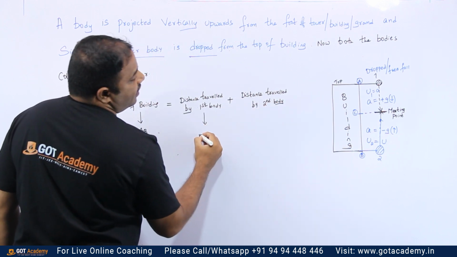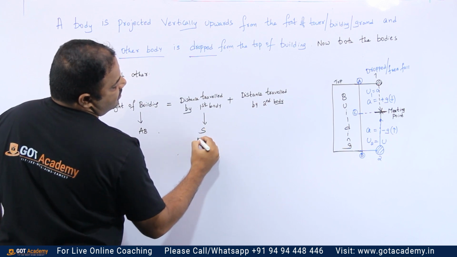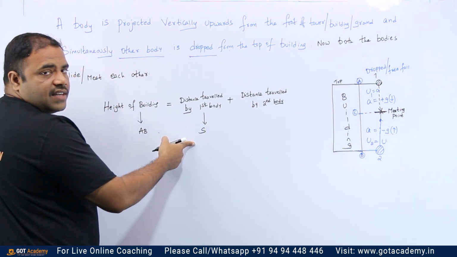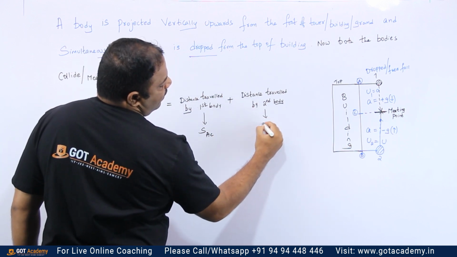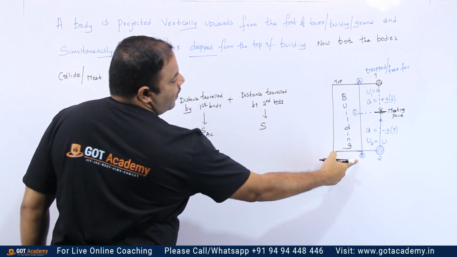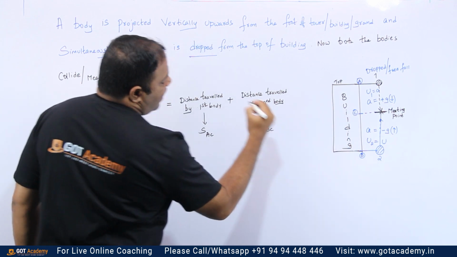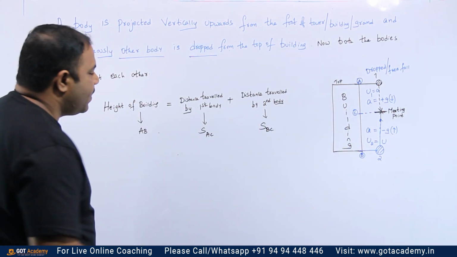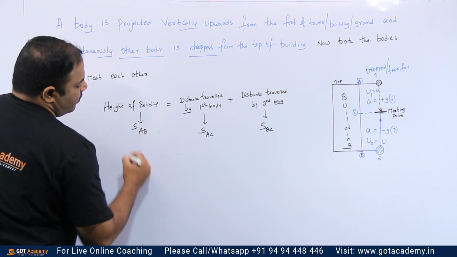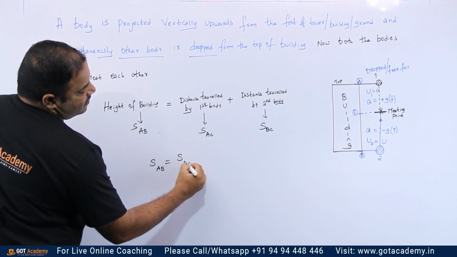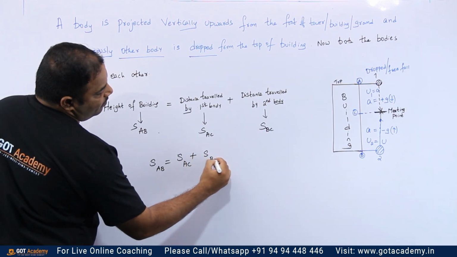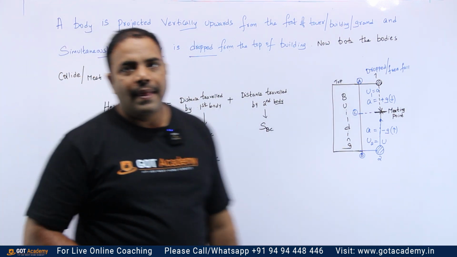First body, that is distance from A to C, whereas this one is distance from B to C. So, like this I am taking. Is it clear? So, finally, the distance from A to B is given as distance from A to C and from B to C. Is it clear?